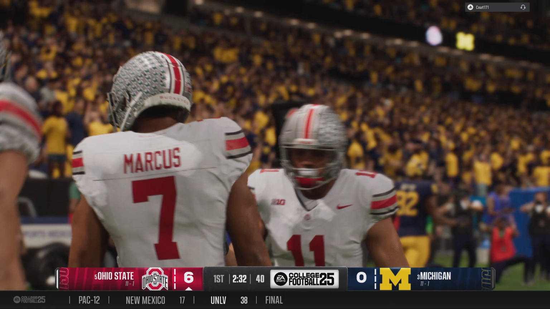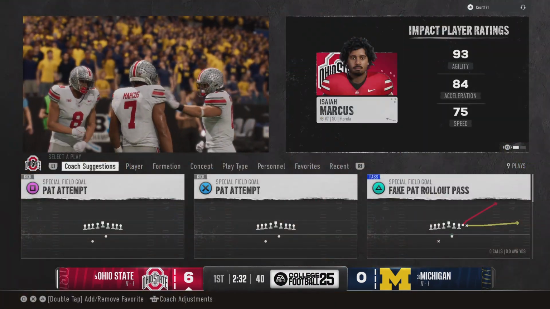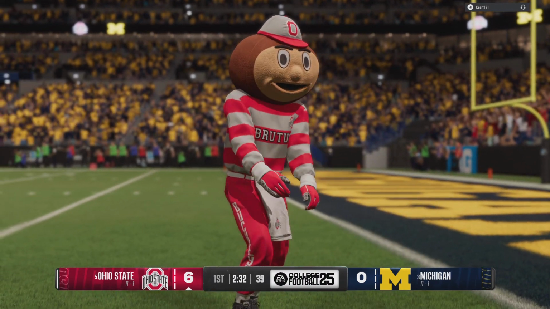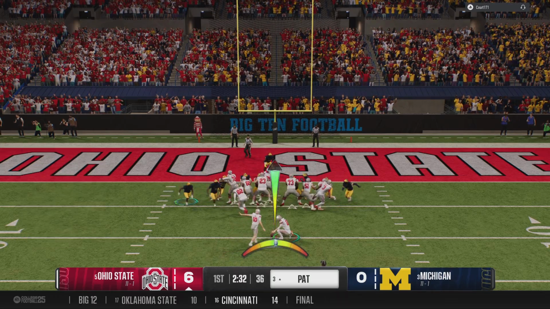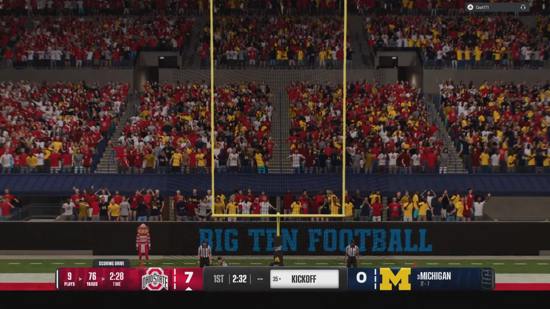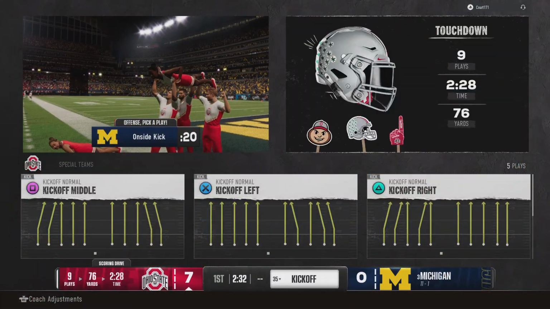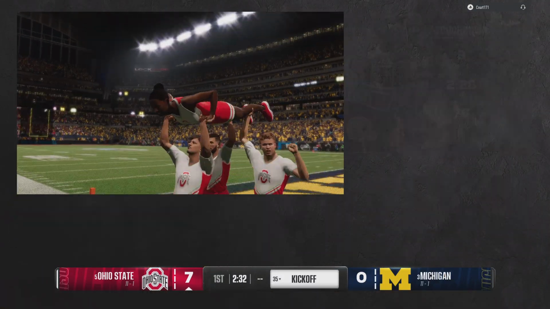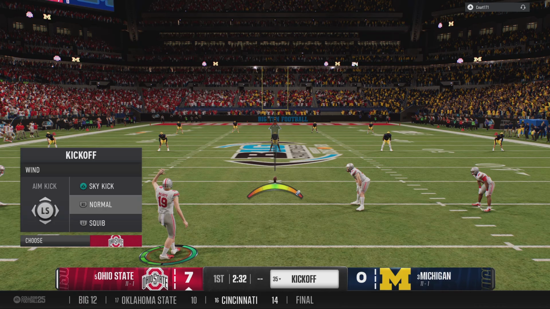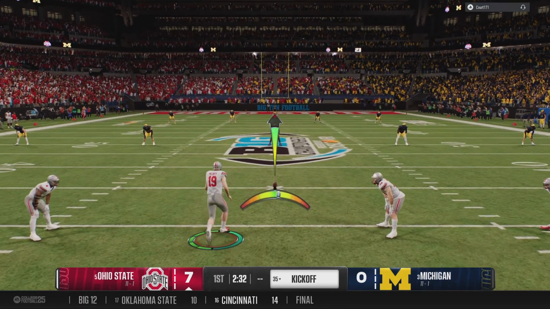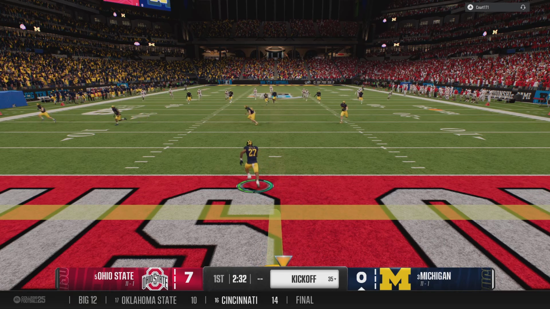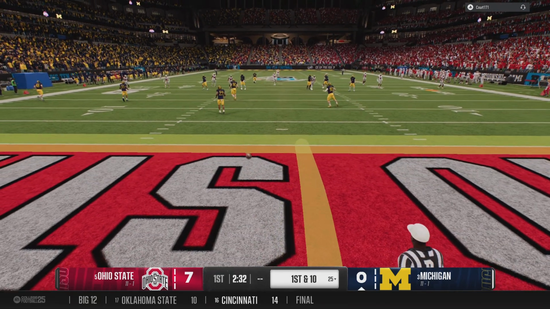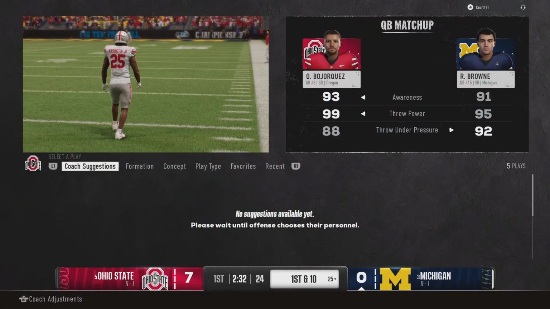Man, I just want to give a lot of credit to the quarterback and the offensive line. They really set the tone here on this drive, allowing this offense to be able to make the plays that they needed to give them this lead here early. PAT makes it 7-0. Now the kickoff team is out on the field. Kick bounces out of the back of the end zone for a touchback.